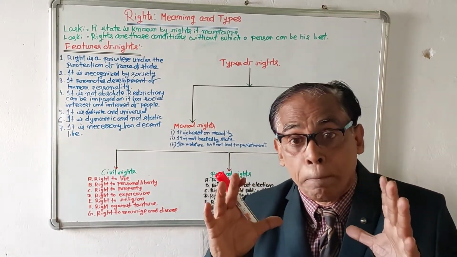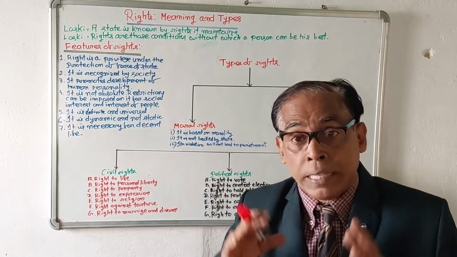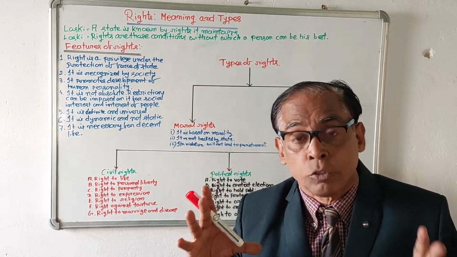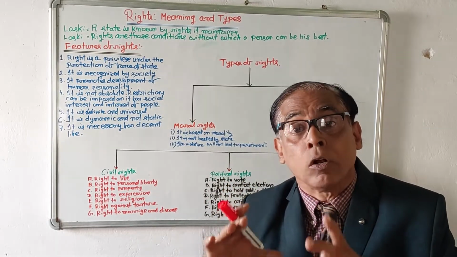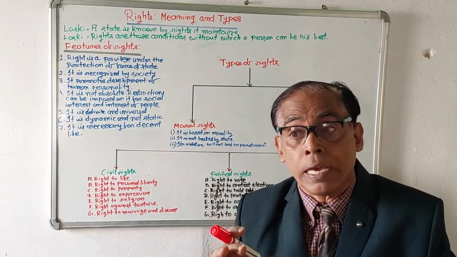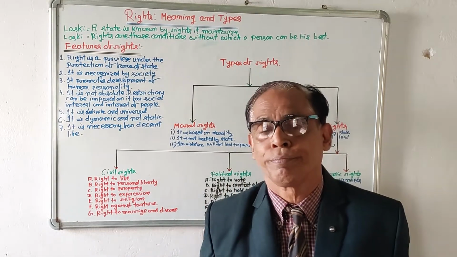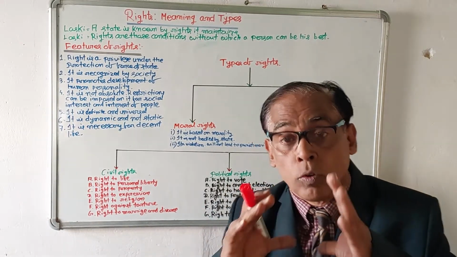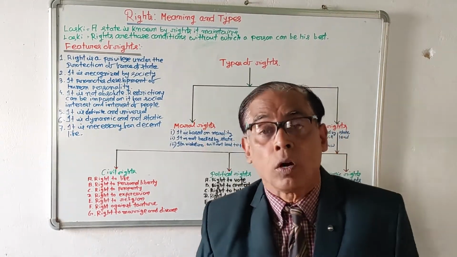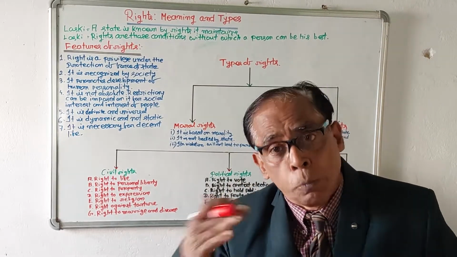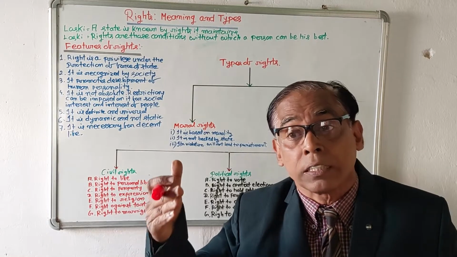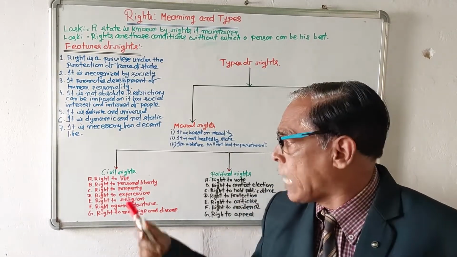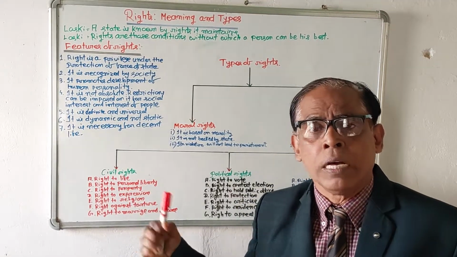Civil rights mean there are some rights which are necessary for the people in order to lead a good life, in order to lead the life of human beings. These are termed as civil rights. For example, right to life. Right to life means